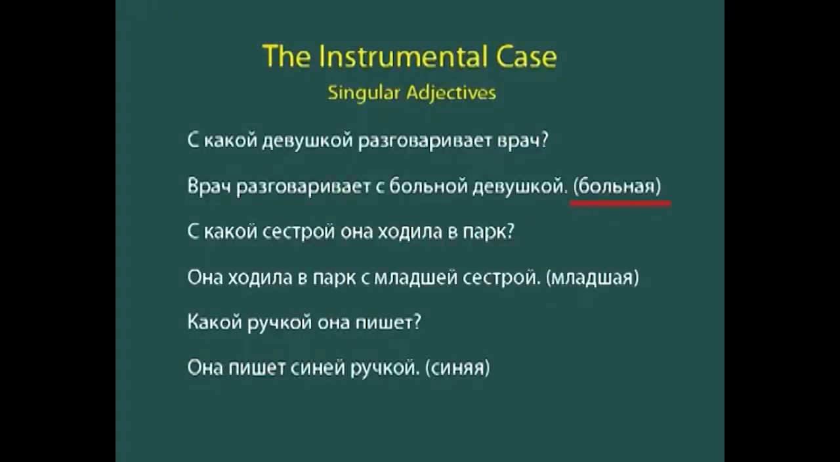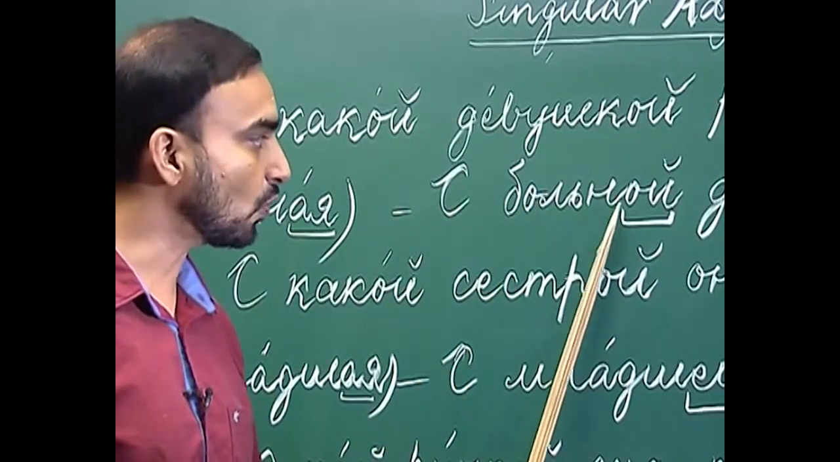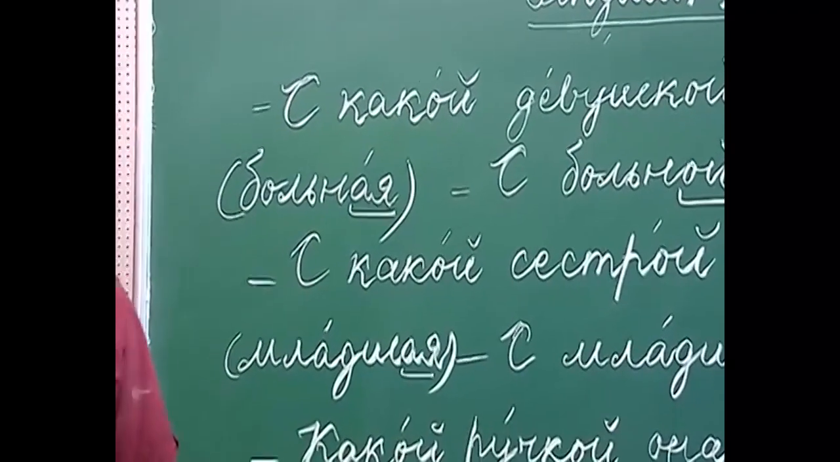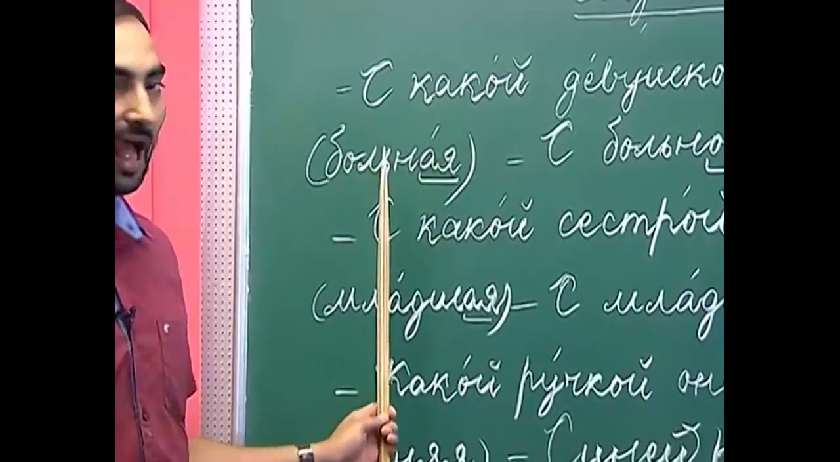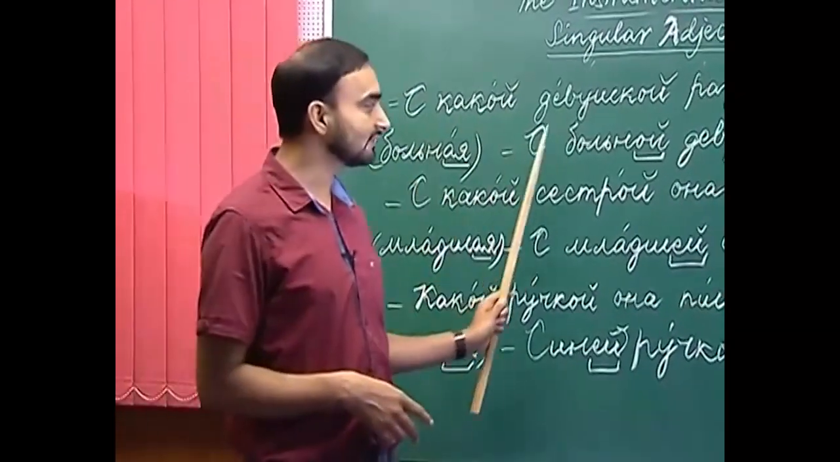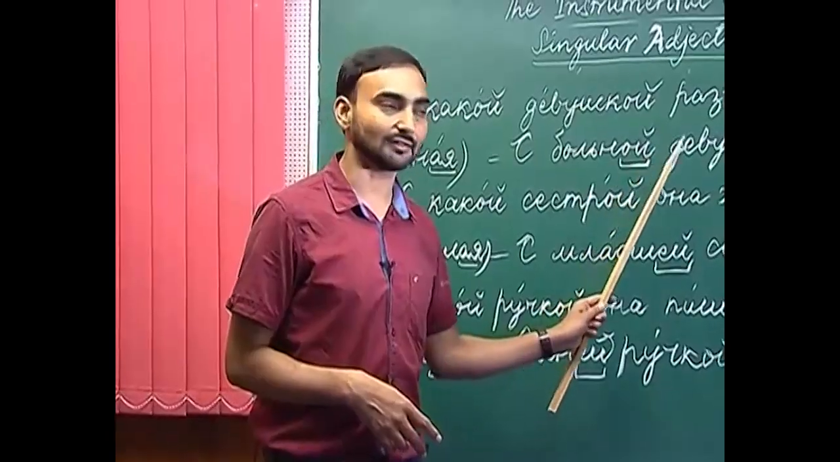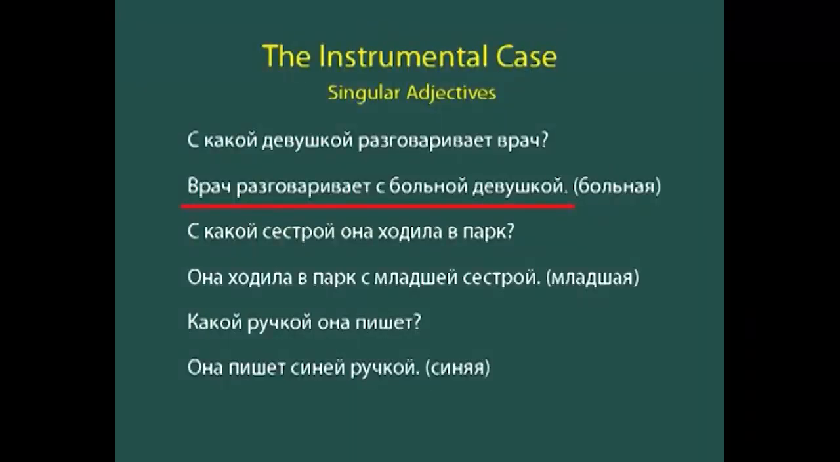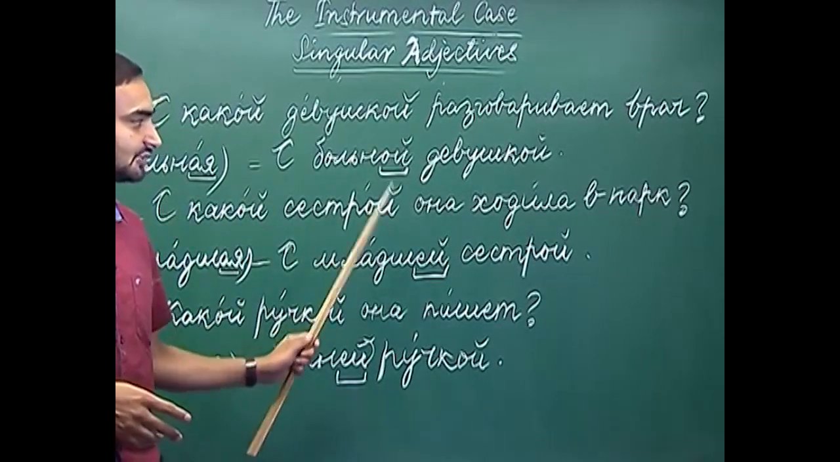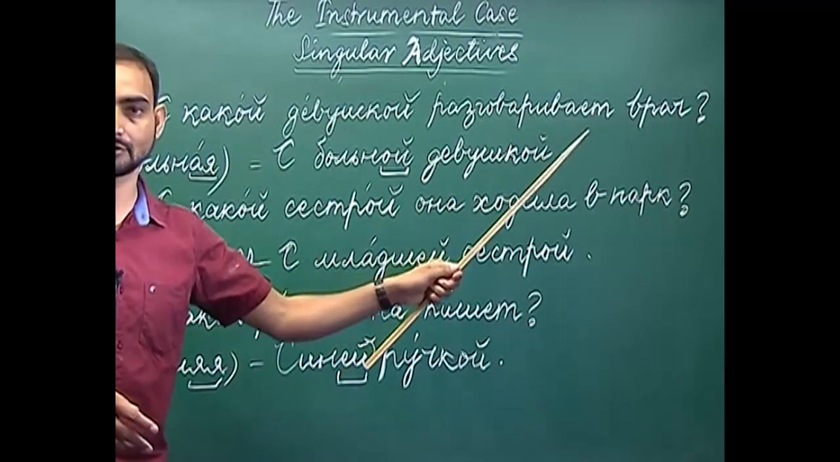So, aya, which is the ending in the nominative, has been replaced with o and e kratke in the instrumental case. So, whenever we come across an adjective with aya ending in the nominative, we will change that ending into o and e kratke. Sbalnoi jevushkai. The next is skakoi sistroi ana khajilaf park. Which sister did she go to park with?